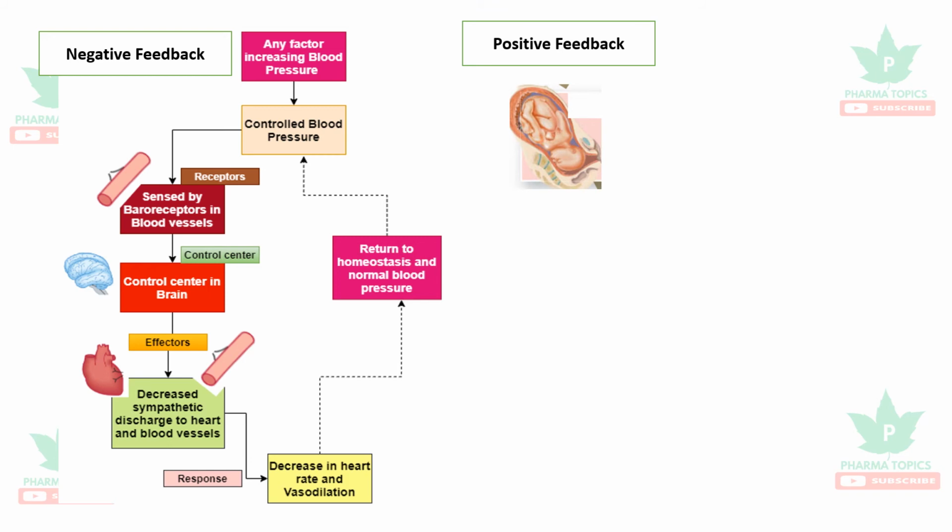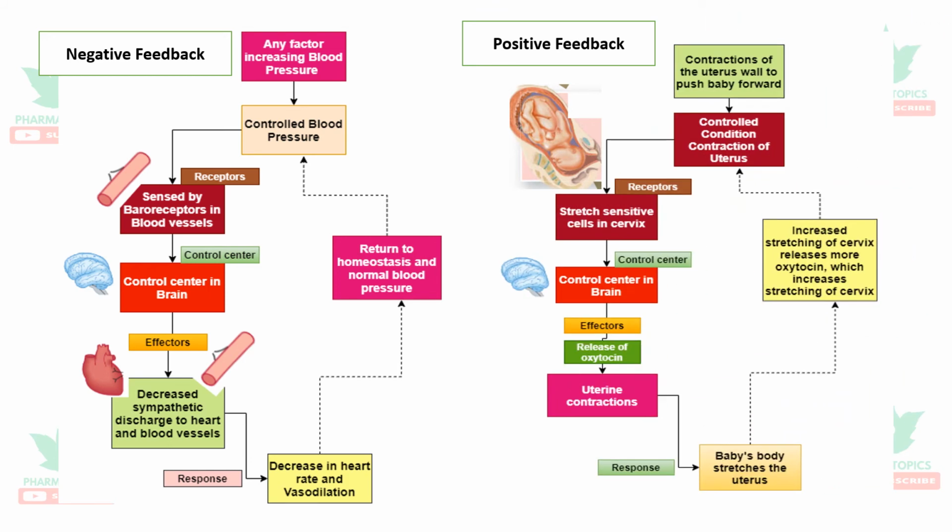Let us see what is positive feedback. Let us see the delivery of a baby. Contraction of the uterus wall pushes the baby forward. This contracts the uterus. Here the receptors are the stretch receptors in the cervix. The control center is in the brain, and that releases oxytocin. The effector is the uterus, which leads to uterine contraction, and the response is the baby's body stretches the uterus.